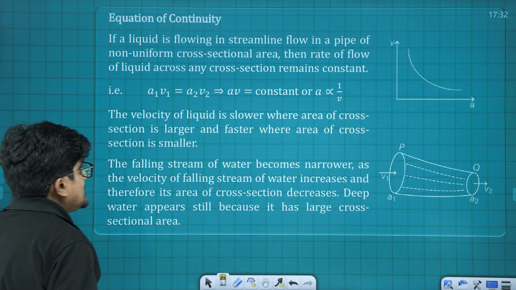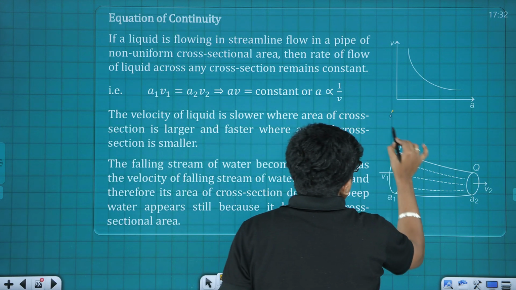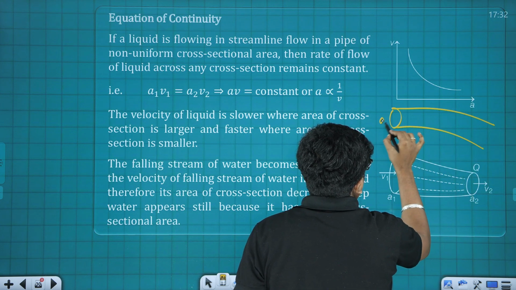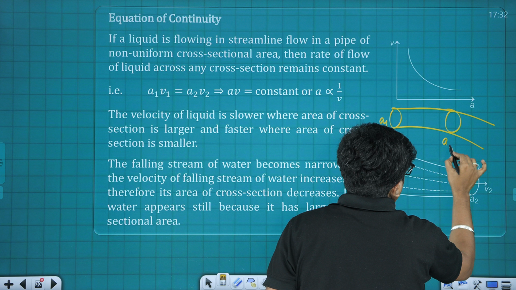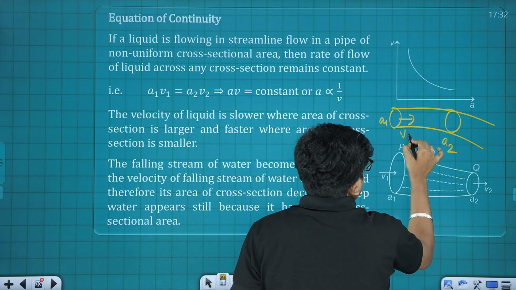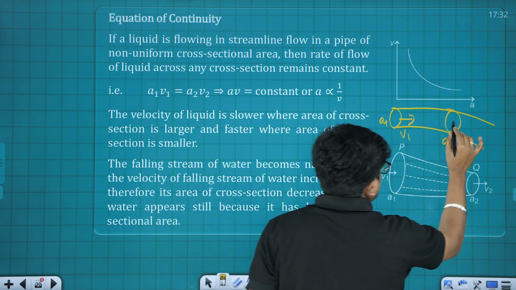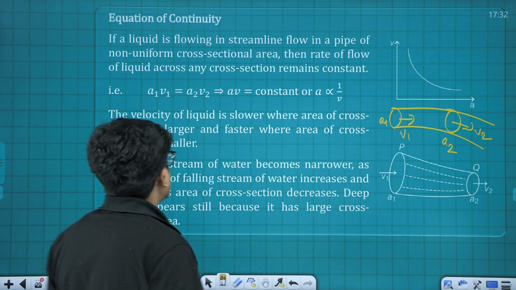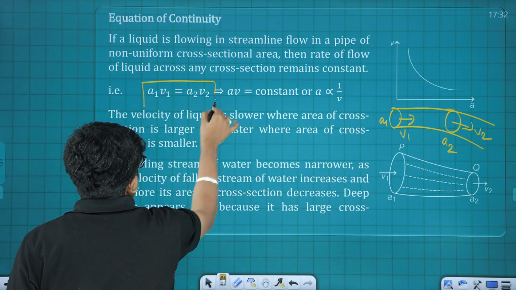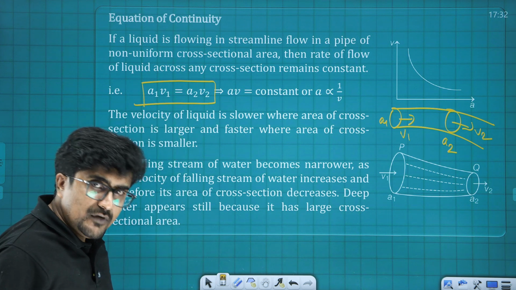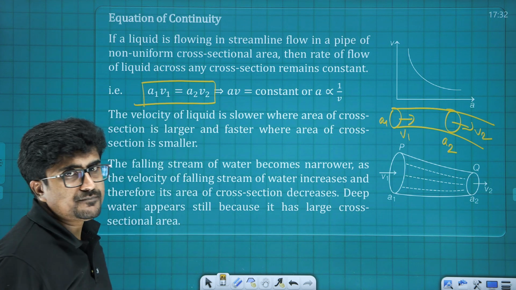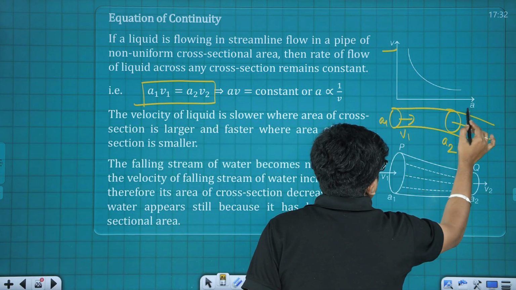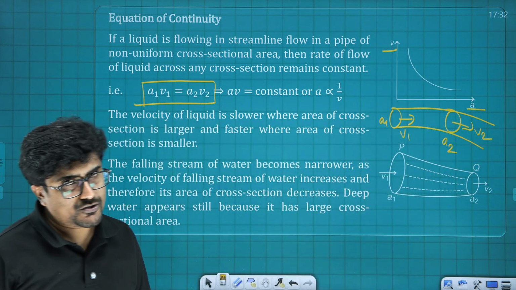Equation of continuity says, if we are having a case of a streamlined flow, here the cross sectional area be A1 and here the cross sectional area be A2. Here the speed by which the particle is moving is V1 and here the speed is what? V2. Now as per the equation of continuity, A1 V1 should be equal to what? A2 V2, and that will always be a constant. And if I go for the V versus A relation, it is inversely proportional.